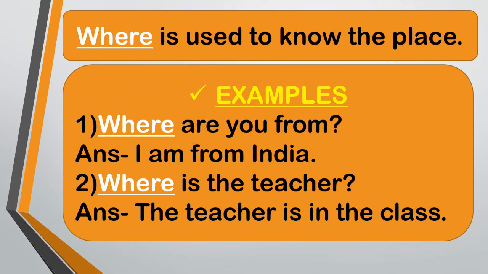Children, can you tell me when do we use the word where? Don't worry, I'll tell you. The word where is used to know the place. See children, examples. First one, where are you from? Answer, I am from India. Children, in this example, someone is asking for a place. So we use the word where. Where are you from?